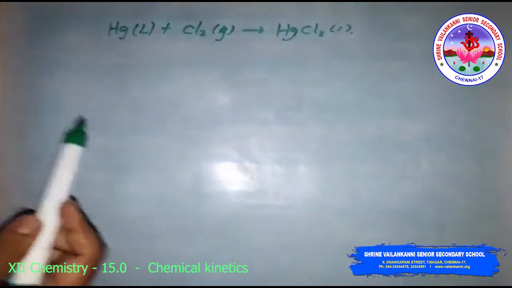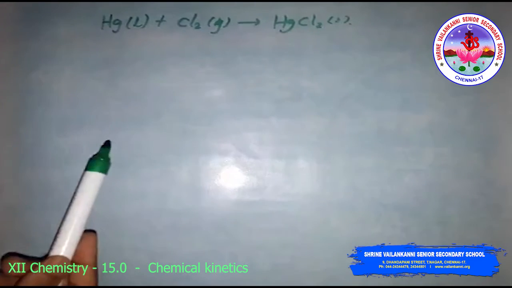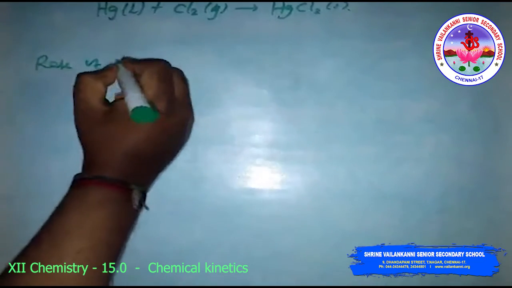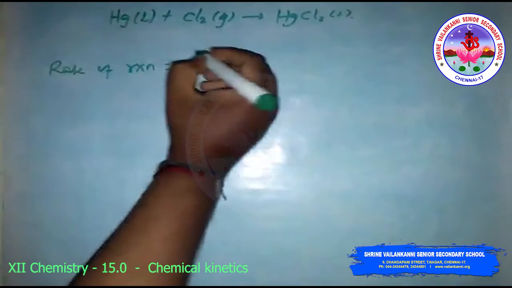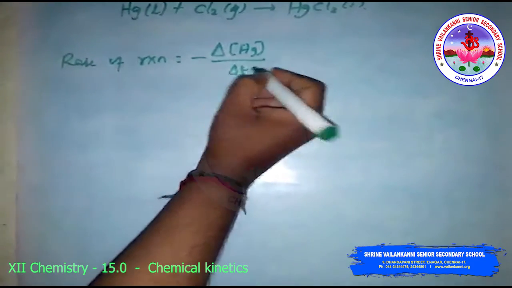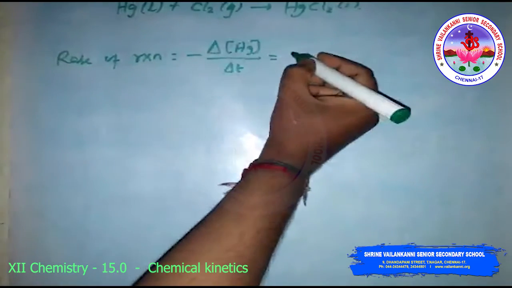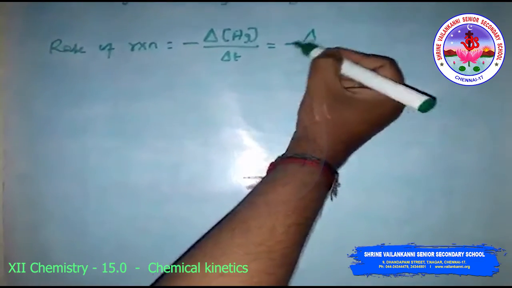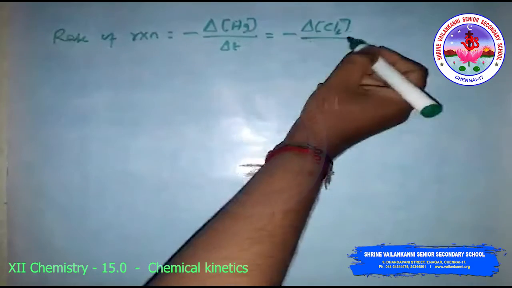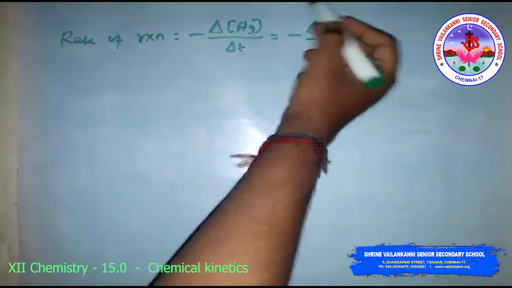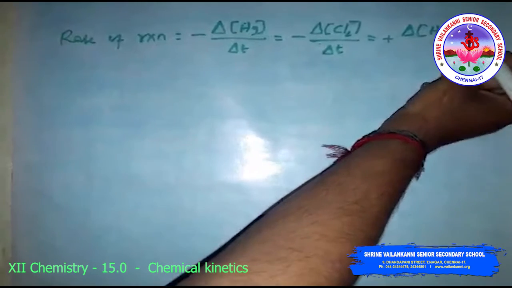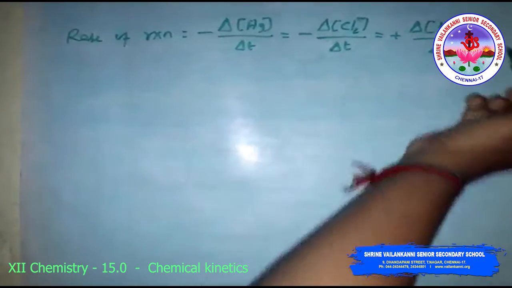Where the stoichiometric coefficients of the reactants and products are the same, the rate of the reaction is equal to minus delta Hg divided by delta t, on the reactant side, which is equal to minus delta Cl2 divided by delta t, also the same sign because of decreasing concentration, which is equal to the product side, where you use a positive sign, delta HgCl2 divided by delta t.